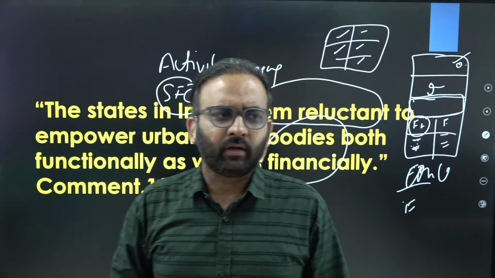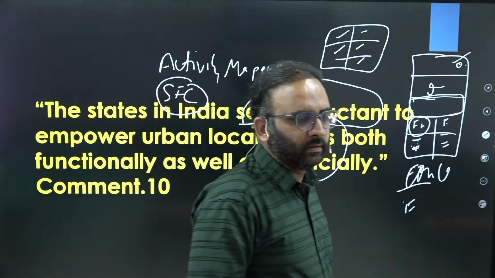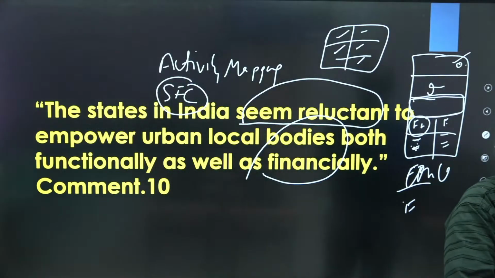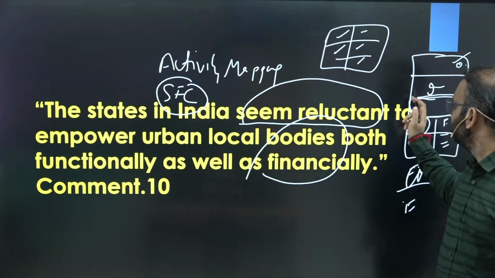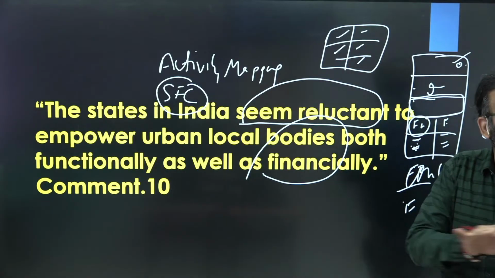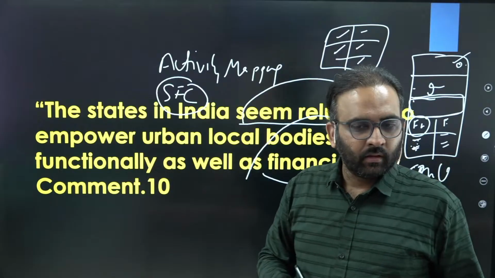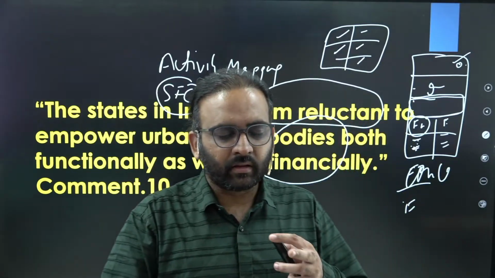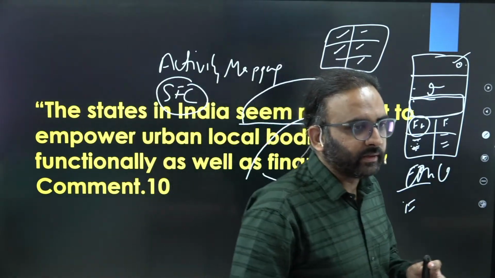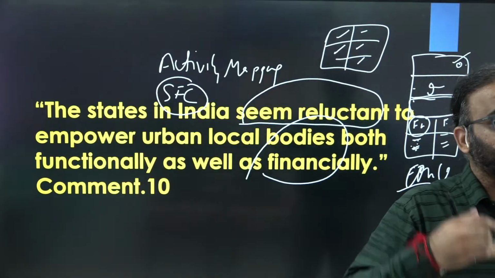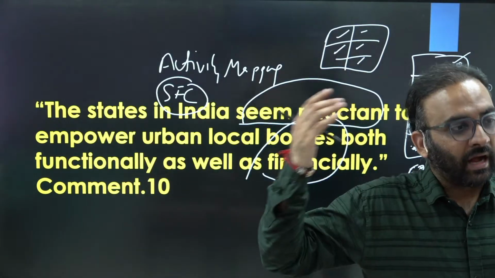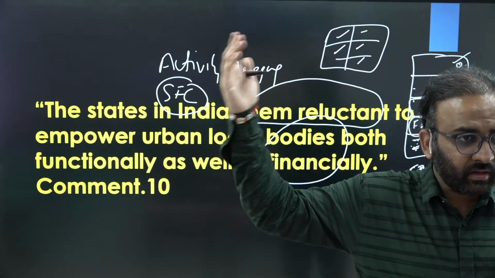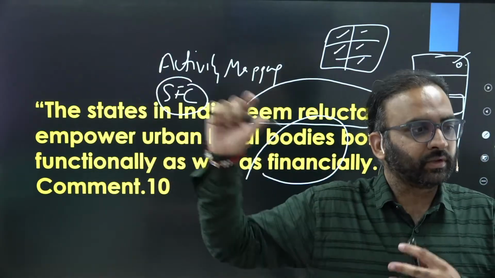DPSP, yes, Article 40 you can refer, right? We are starting with role, right? We can conclude with a constitutional article. For example, if these suggestions get implemented in true spirit, then we will be able to realize the objective set in Article 40 and also in Part 9A or the 74th Constitutional Amendment Act.